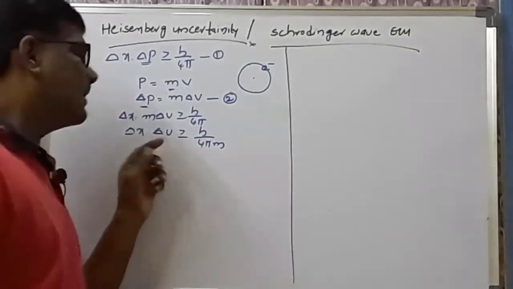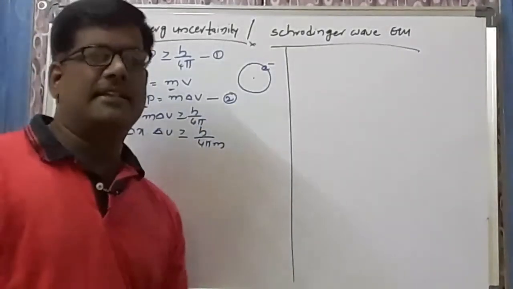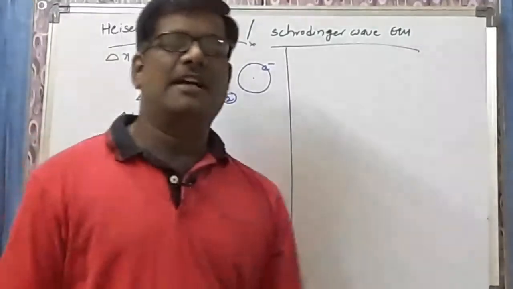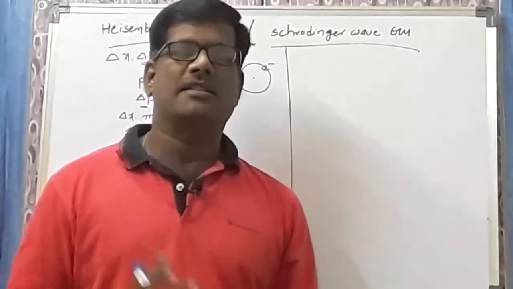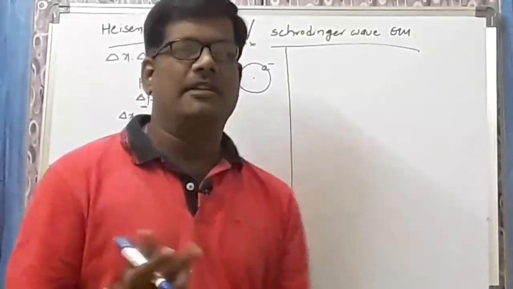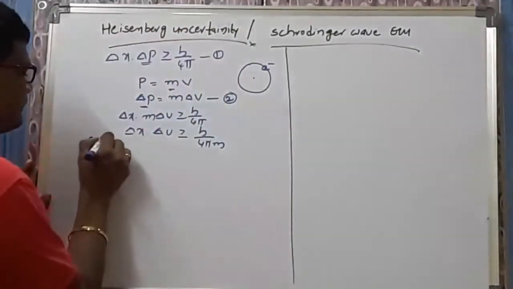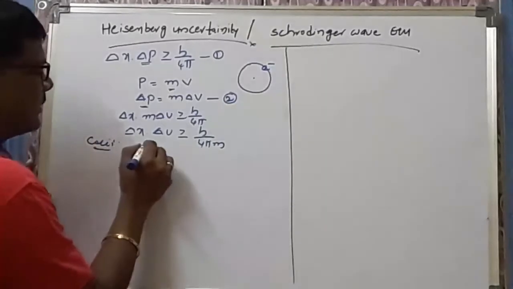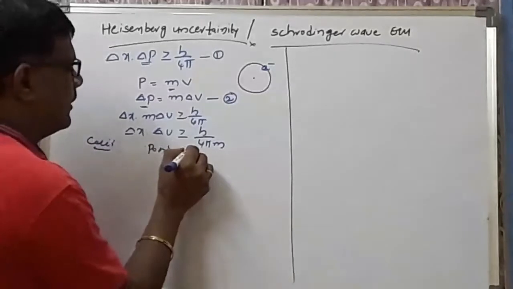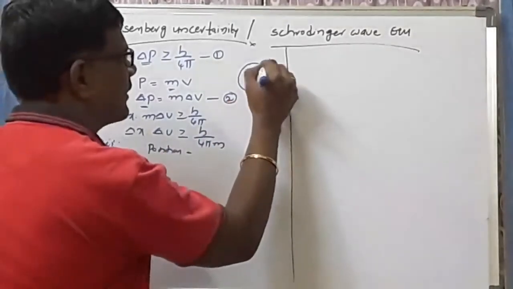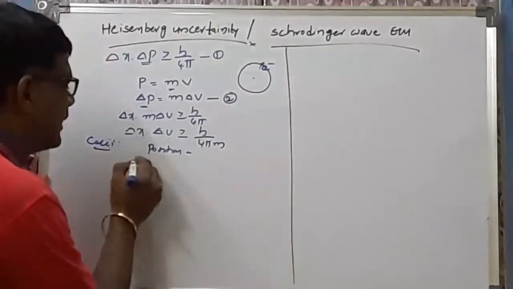Now look here. Delta v is the uncertainty in the velocity. So what does the law say? We are able to calculate the position, and we are able to calculate the velocity, but these two cannot be calculated together. Why? Let us take case 1. When the position is exactly known, say I am saying the position of the electron is here. Immediately, look what happens.